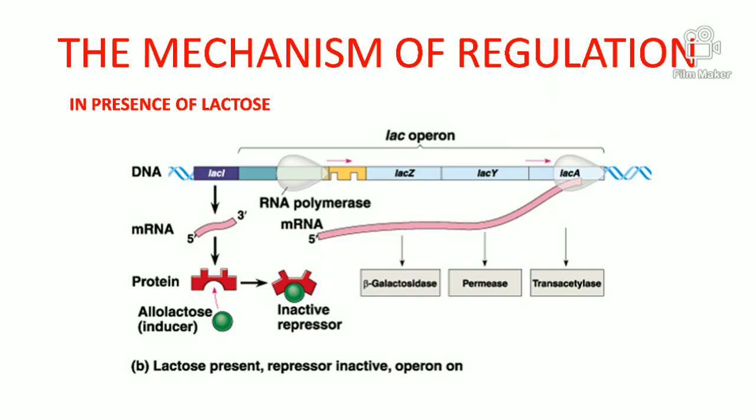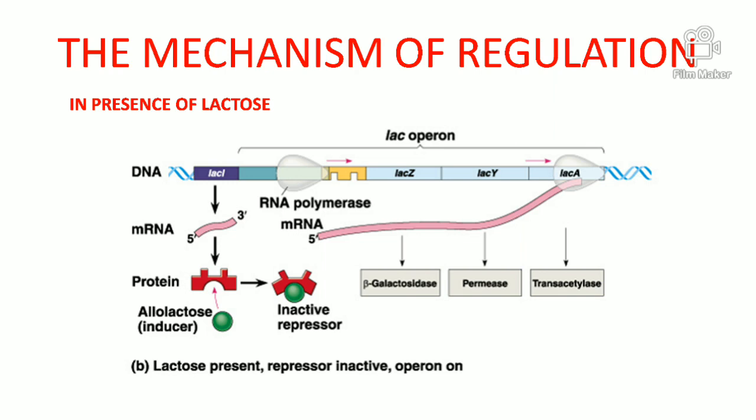So in the presence of lactose, the genes are transcribed, translated, and then the enzymes are formed. When the enzymes are formed, these enzymes in turn act on the lactose and help in the metabolism of lactose, and finally all the lactose present in the cell will be utilized and broken down.